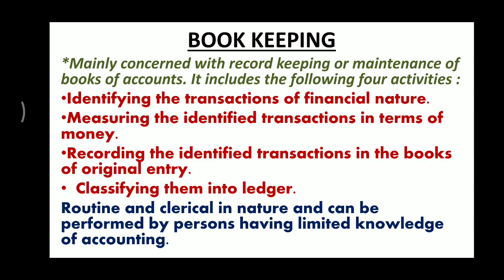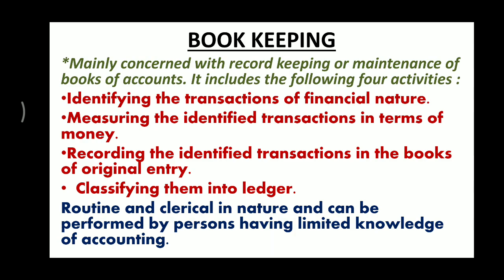After that, measuring the identified transaction in terms of money. That means if the transaction of sale has occurred, measuring means what is the amount of sale. Sale is of 1 lakh, of 2 lakhs, of 3 lakhs, of 10 lakhs, of 20 lakhs.